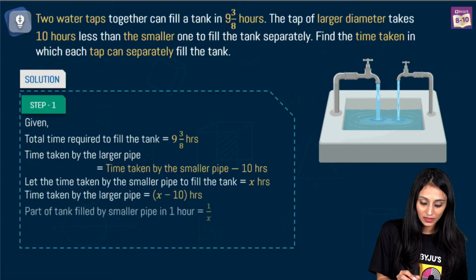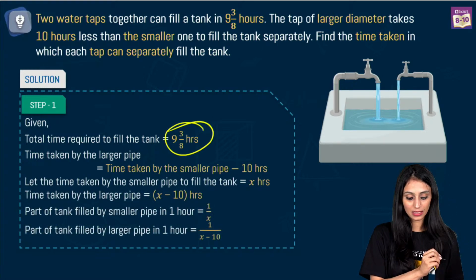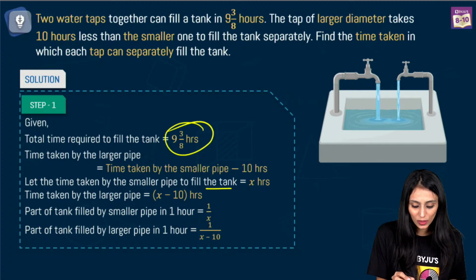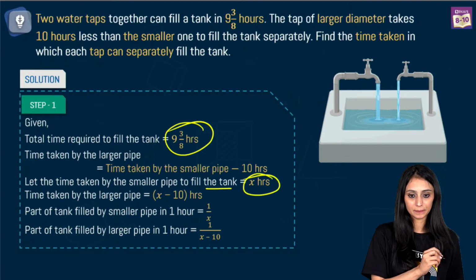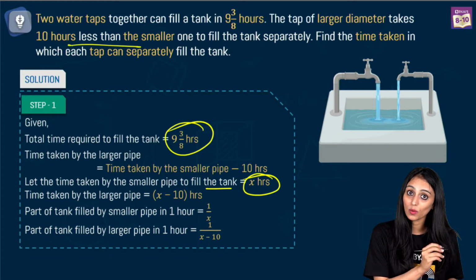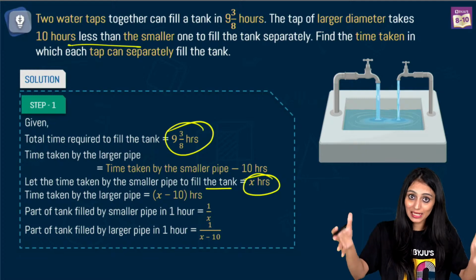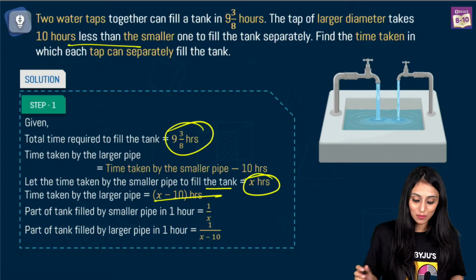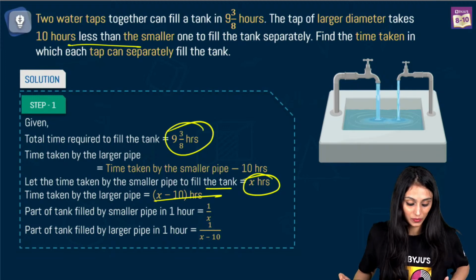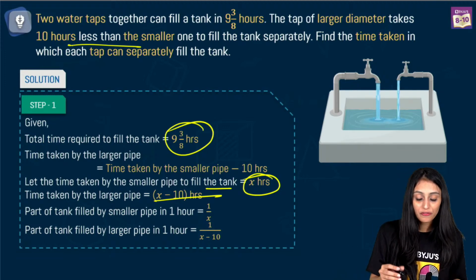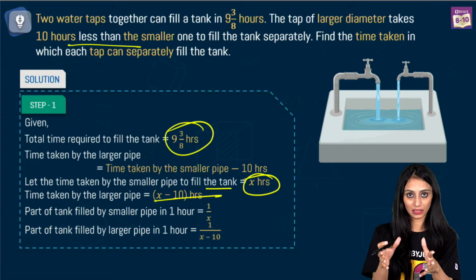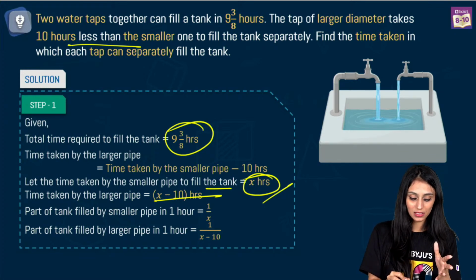Together, they fill the tank in 9 3/8 hours. We don't know how much time the smaller one takes. Let's say the smaller one takes x hours to fill the tank. The larger one is taking 10 hours less than the smaller one. It's a bigger pipe, so it will take less time. So it's taking x minus 10 hours according to the question. Let's say the smaller one is filling the tank separately. It takes x hours.